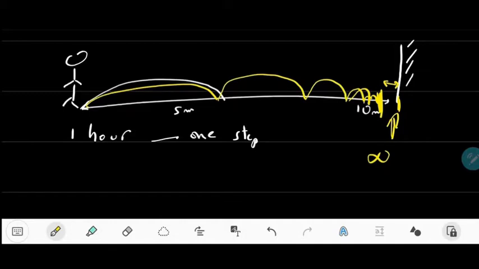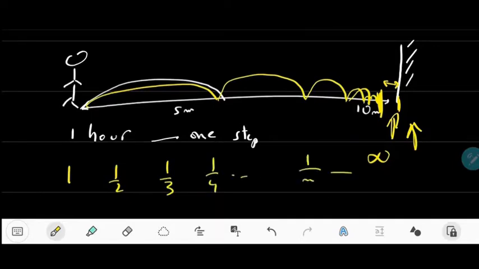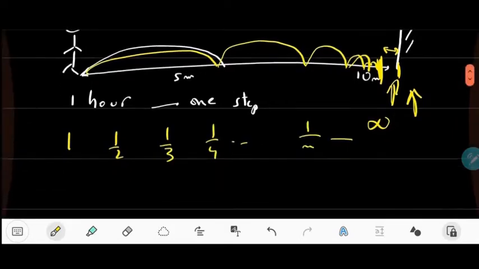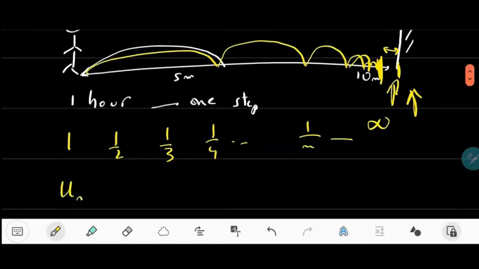That's why we can have a sequence of numbers, in this case the steps, that will approach a given number, which is the wall, without never reaching the wall. Let's say, for example, a sequence of numbers like 1, 1 over 2, 1 over 3, 1 over 4, etc., 1 over n, etc. So this sequence can be represented by the general term u_n equal 1 over n, right?